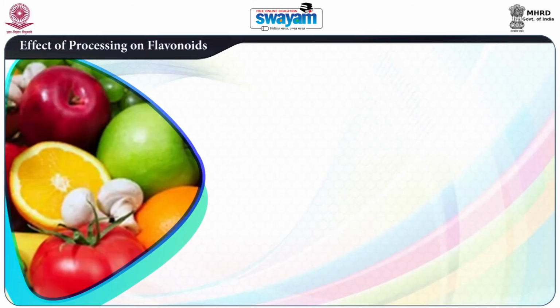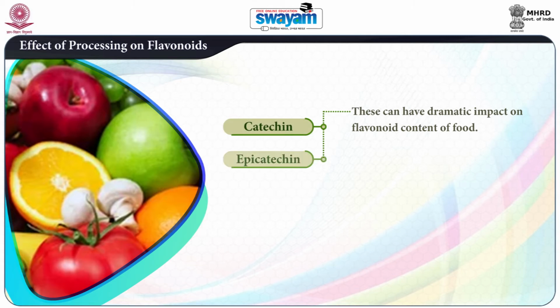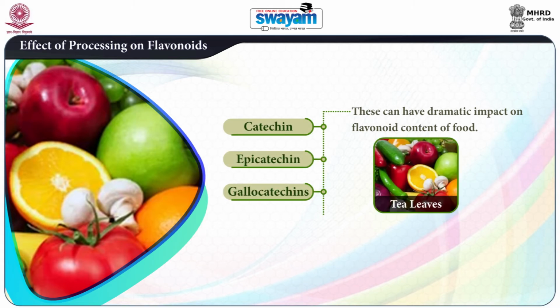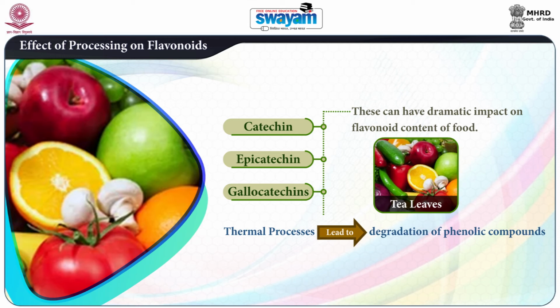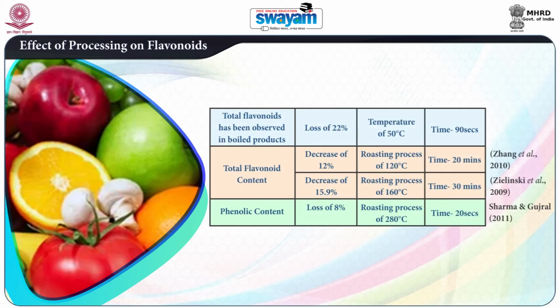What is the effect of processing on flavonoids? Heat, degree of acidity and degree of processing can have a dramatic effect on the flavonoid content of food. Most thermal processes lead to about 22% degradation of phenolic compounds, as observed on boiling products at a temperature of 50 degrees centigrade during 90 seconds.